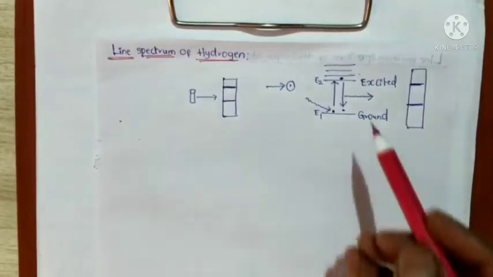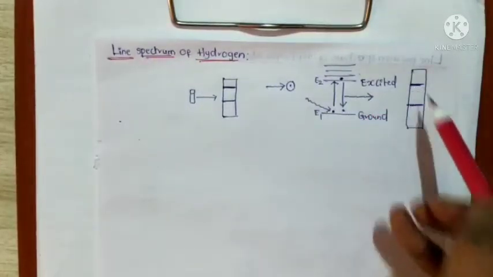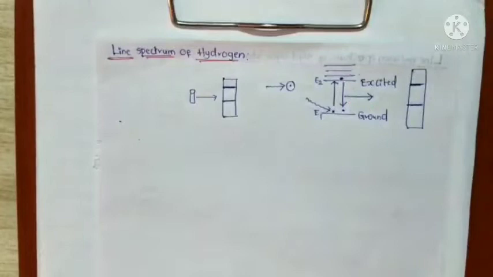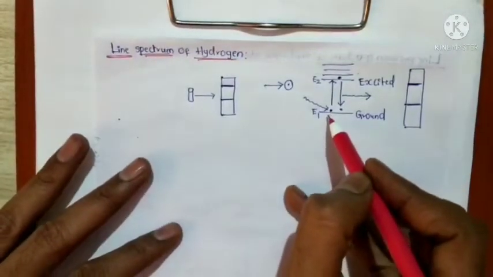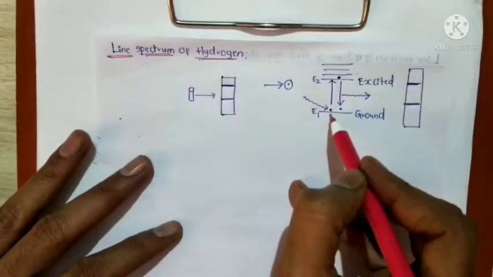These lines are possible whenever electrons undergo transitions. A transition means the electron goes from the ground state energy level to an excited energy level, or comes from an excited energy level back to the ground state energy level.